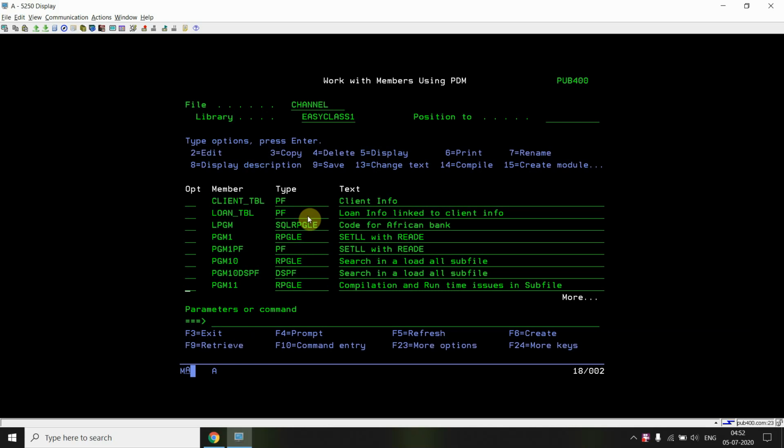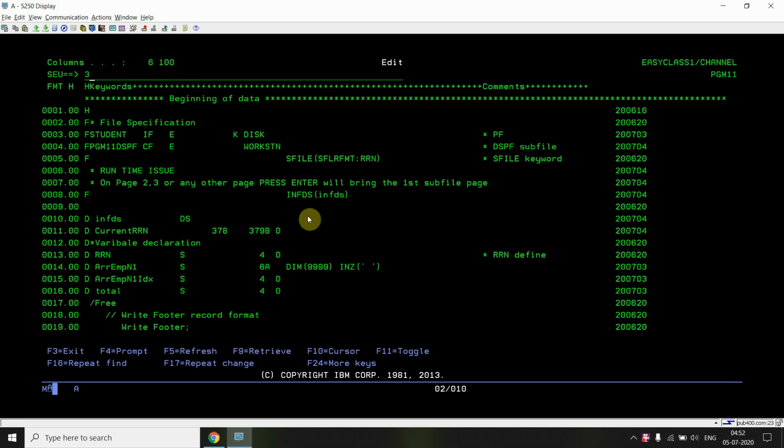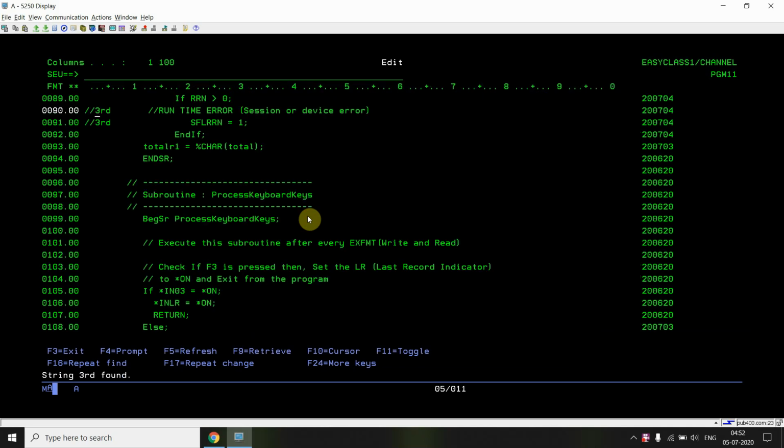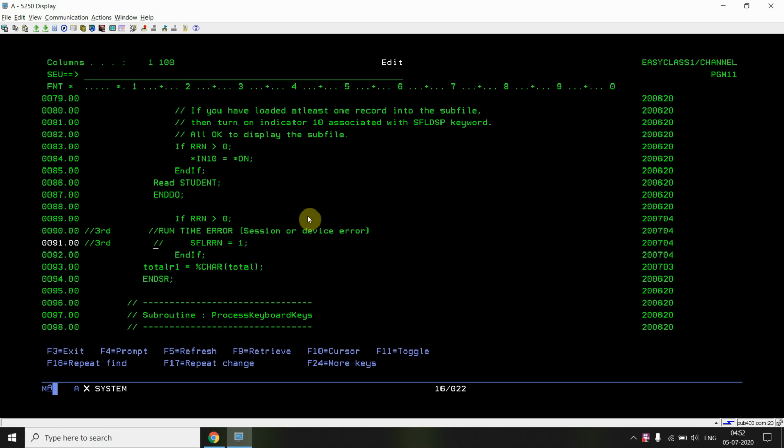Now just come to the third error, which is again a runtime error, and this is the session or device error. So for example, I'm just commenting this file RRN.